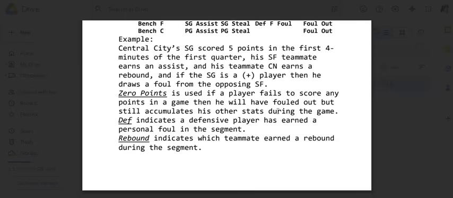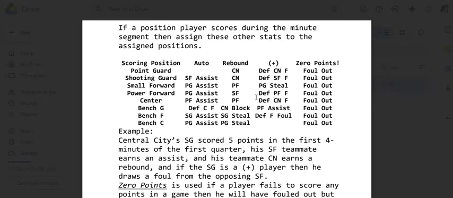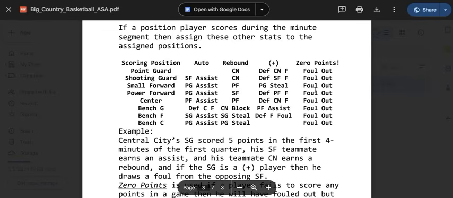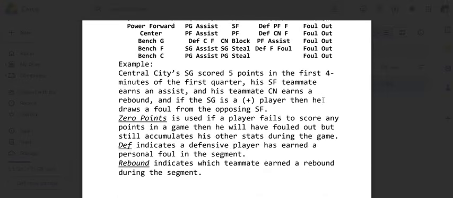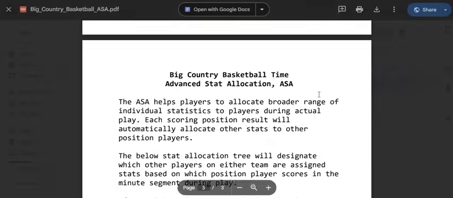So hopefully this helps. Anyway, it just allows you to start accumulating more stats if you want to track more data, right? Assists, rebounds, fouls. There'll be some steals, some blocks, for instance here. Right, and then what does it mean when a guy doesn't score anything? Well, he must have fouled out, or was in foul trouble and just wasn't in the game much. Right, so okay, that's it.